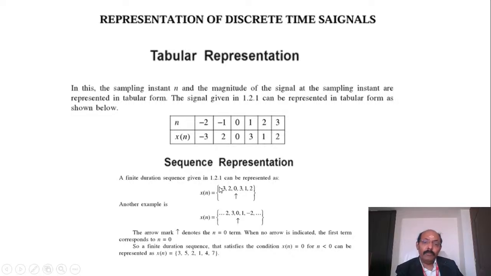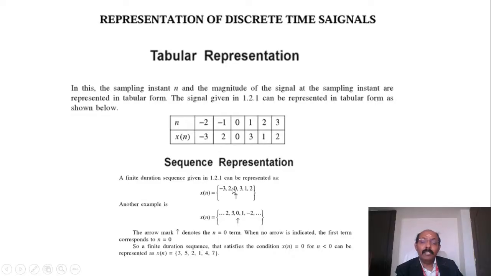Then sequential representation: within parentheses I can write the sequence and mention an arrow mark. This arrow mark illustrates where the origin belongs. In this case, 0 is our point of illustration, which is the origin. There are right-hand side and left-hand side sequences also. 3, 1, 2 are the positive sequence and the others are the negative sequence.